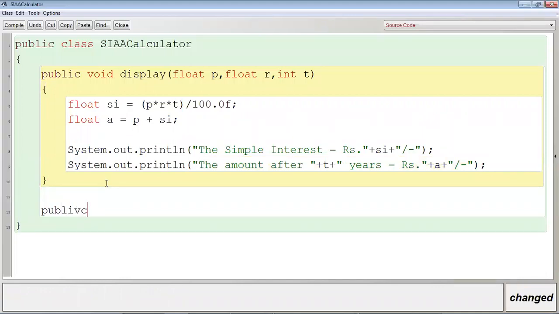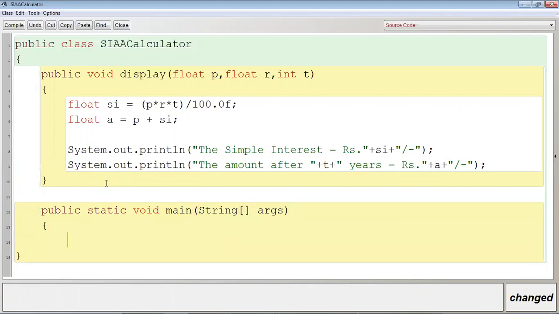Public static void main, capital String array args, and then I will call the display method, by passing some values. I can pass any values. 5000.0f. Why? Because the data type of P is float. Okay, and then comma rate is 8.5f. Why f? Because the data type of R is float. So 8.5f, and time is suppose 3 years.